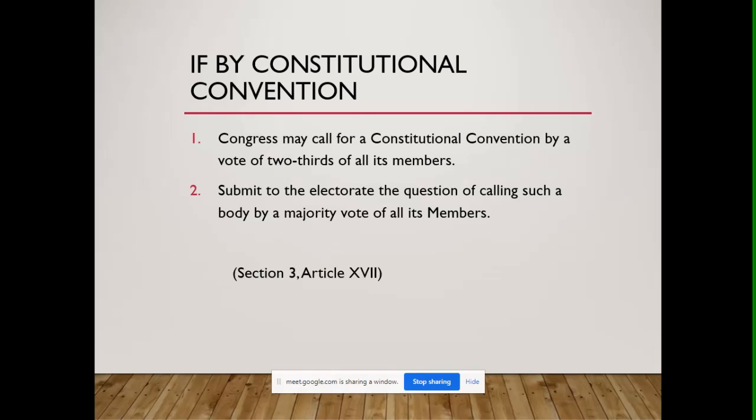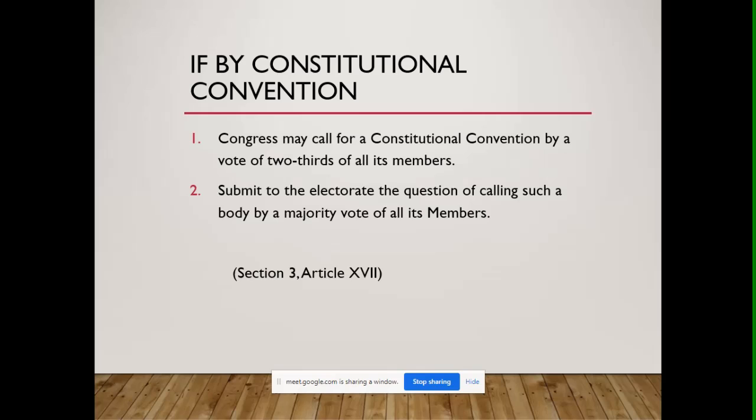This is found, of course, under Section 3, Article 17 of the Constitution. Okay, so you can see here the different voting numbers that are required to allow amendments or revisions to the Constitution.